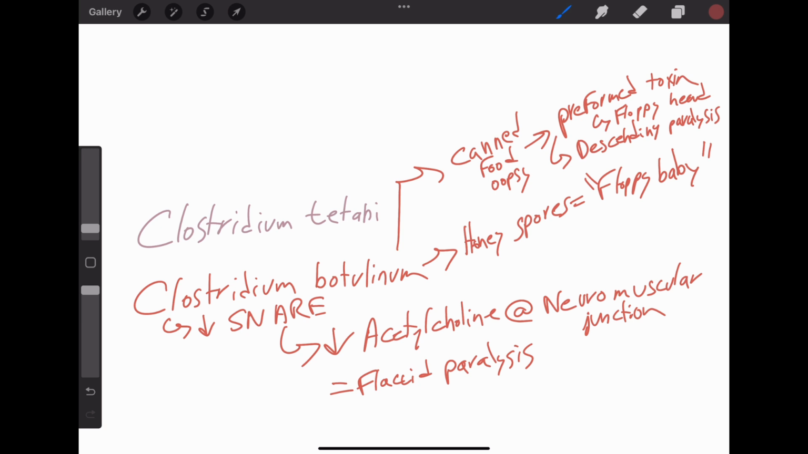So symptoms would include, for neonates, the floppy head as well as poor muscle tone. In the older patients, look for cranial nerve deficits like dysphagia, dysarthria, Bell's palsy, descending paralysis with the eventual respiratory compromise.